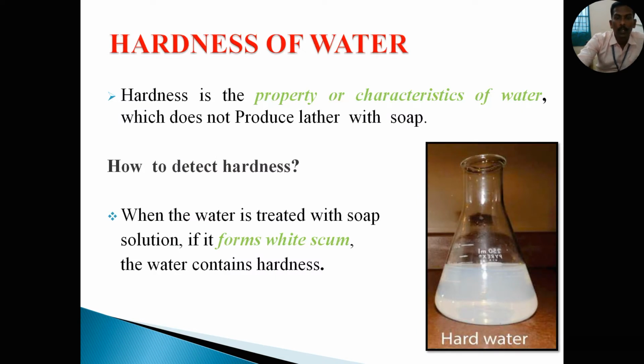The next one, hardness of water. Hardness of water is nothing but the property of water which does not produce lather with soap solution. You already saw this in the previous slides. Now, how to detect hardness of water? When the water is treated with soap solution, it forms white scum. Scum is nothing but a precipitate. If the water contains hardness, the precipitate shows the presence of calcium and magnesium ions.